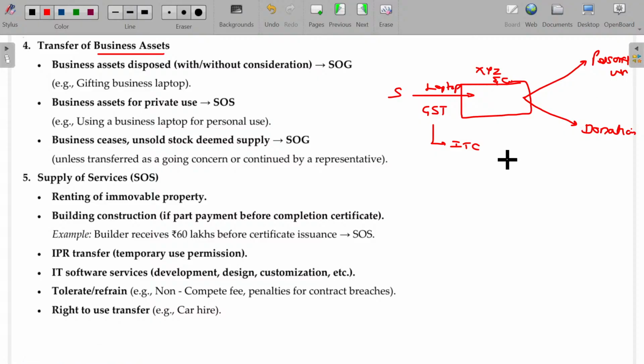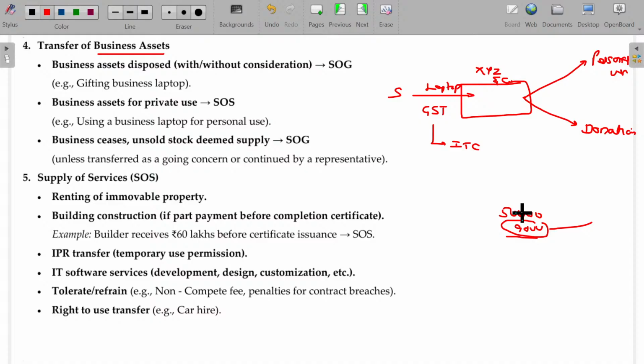Clear? So this discount is available. The laptop is 50,000 rupees, GST 9,000 rupees. Government refunds this 9,000 rupees, considering that anyhow you will be manufacturing some goods, for which you will ultimately be paying the GST. So I am going to give the refund for this, but provided this asset should be used only for the production of the finished goods. You should not misuse it.